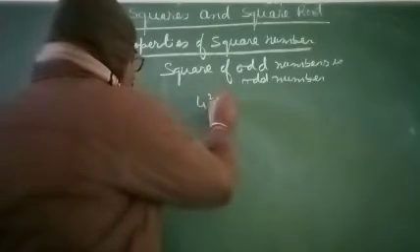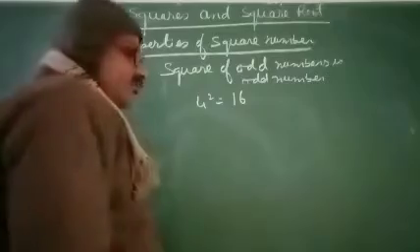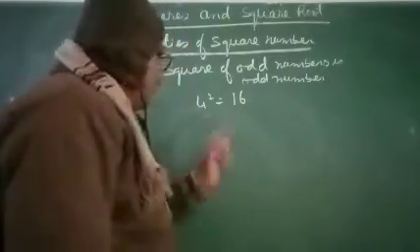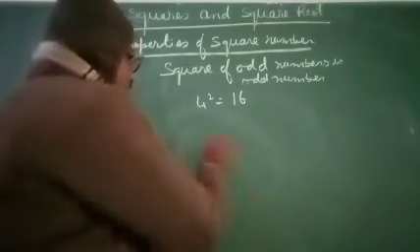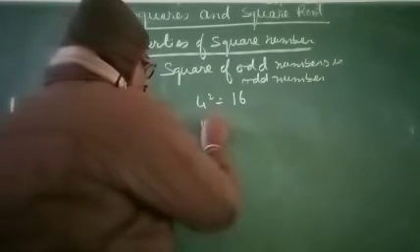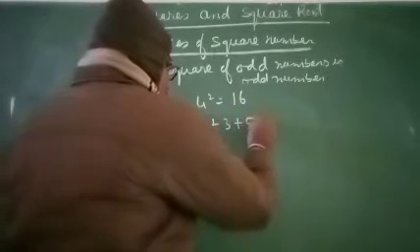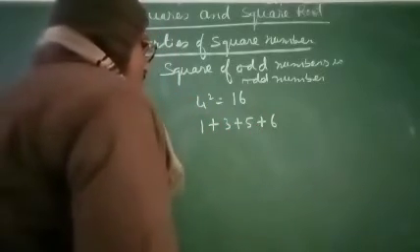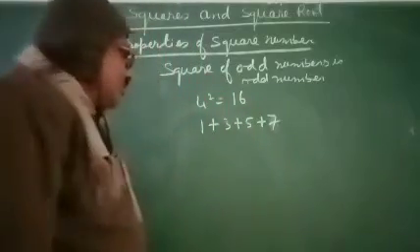4 square equals 16. And the first 4 odd natural numbers are 1 plus 3 plus 5 plus 7.